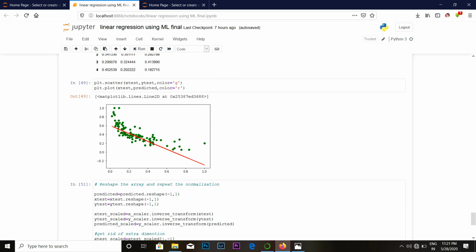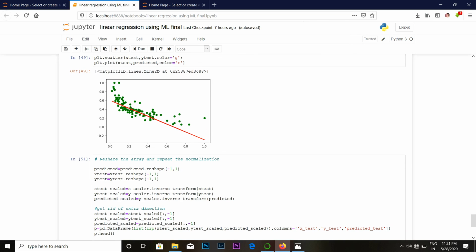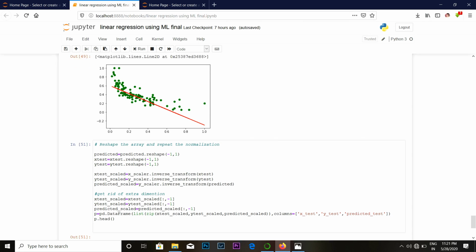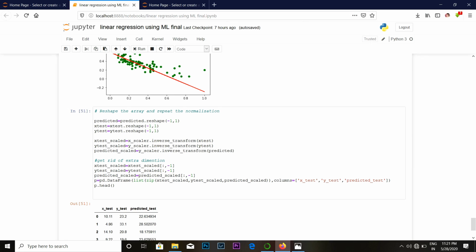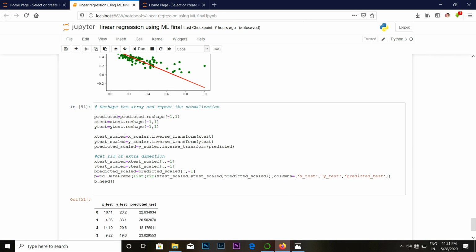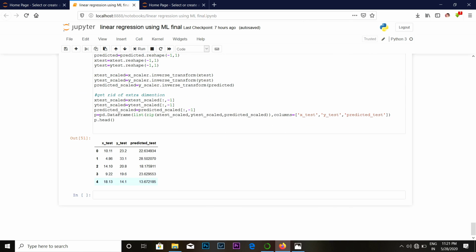Now we are reshaping the array and repeating the normalization. That means we are reshaping the dataset and again repeating the normalization. Here predicted is equal to predicted.reshape, x_test is equal to x_test.reshape, y_test is equal to y_test.reshape, and from that we calculate x_test, y_test, and predicted test by using the pd.DataFrame structure. This is the Boston house price prediction project using linear regression in machine learning. Thank you.